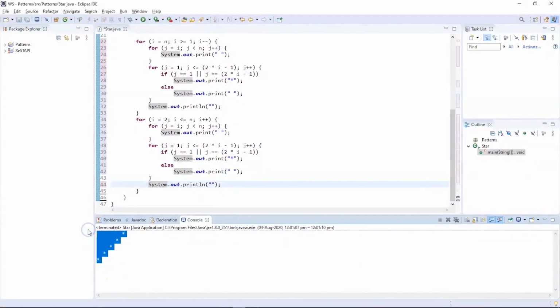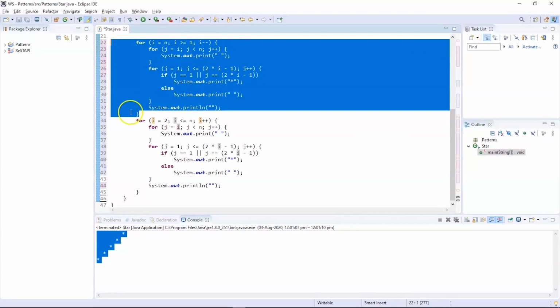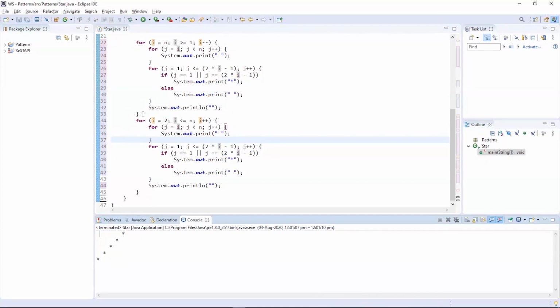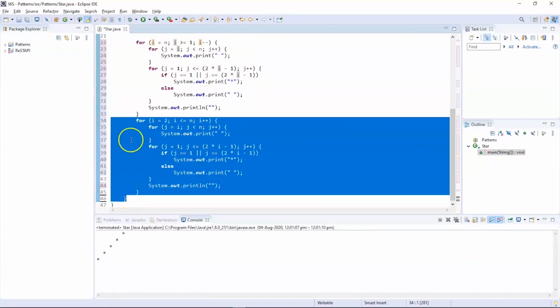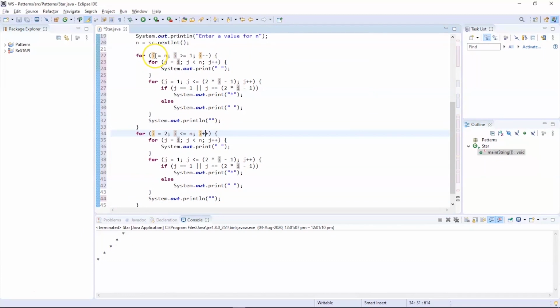So you can see on my output console, this was our previous pattern. Now what we are going to do is make a similar pattern in the opposite direction and make sure they intersect each other. Now you can see our program has 2 segments, the first segment and the second segment. They both look a little similar because the first segment will print the upper part of the pattern, that is the first V, and then the second segment will print the lower part of the pattern, which is the inverted V. Now let us check out the condition. We have the first outer loop which has the first counter variable, which is i equals n. n is nothing but the number of rows that we want in our pattern.